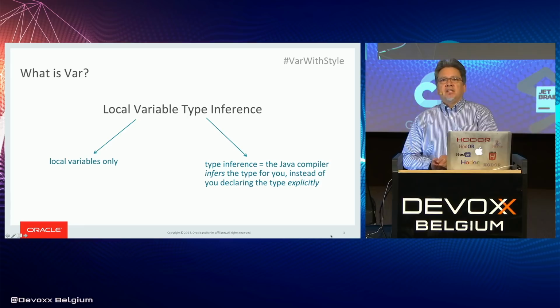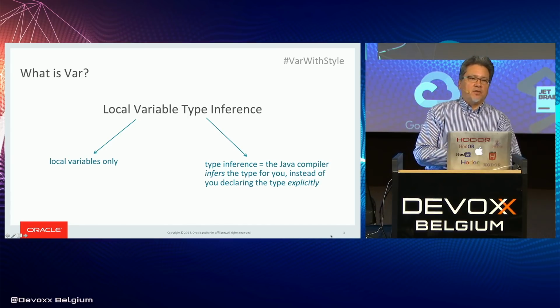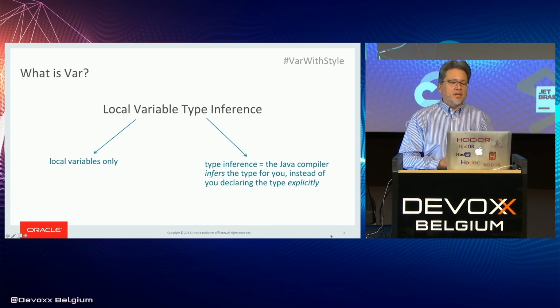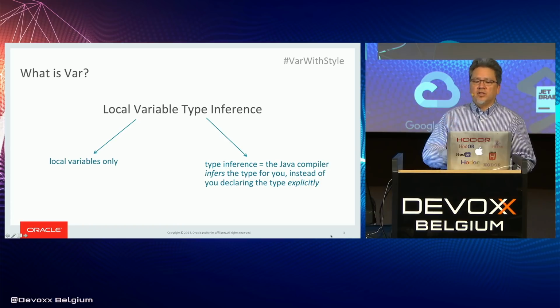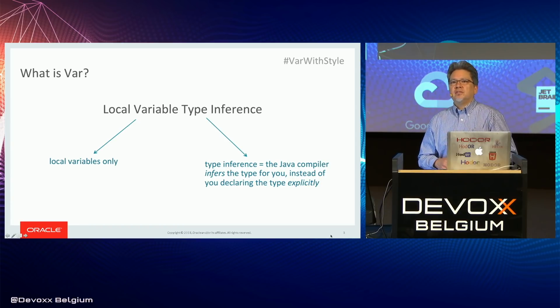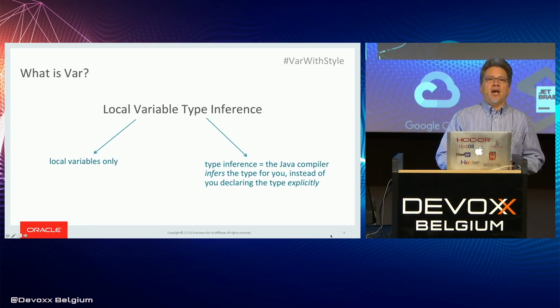Okay, the official name is Local Variable Type Inference, and so it's pretty descriptive. Local variable means that it applies to local variables only. And type inference means that the Java compiler infers the type for you instead of you having to declare the type explicitly. It's pretty simple. Let me show you some examples here.